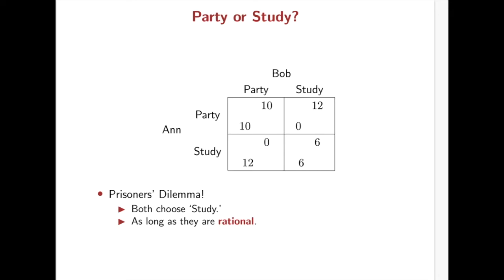You can notice that this is a version of a prisoner's dilemma situation, right? So you should choose study no matter what your opponent chooses, because study gives you a better payoff, as long as these payoffs represent your preferences and you are rational.